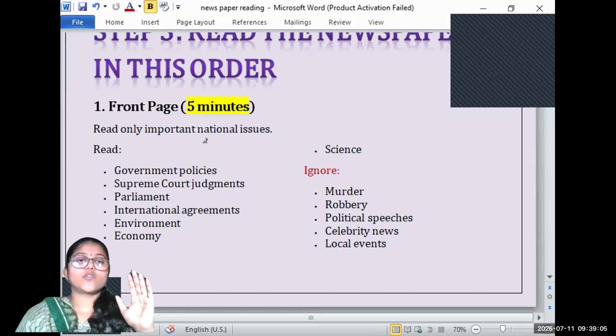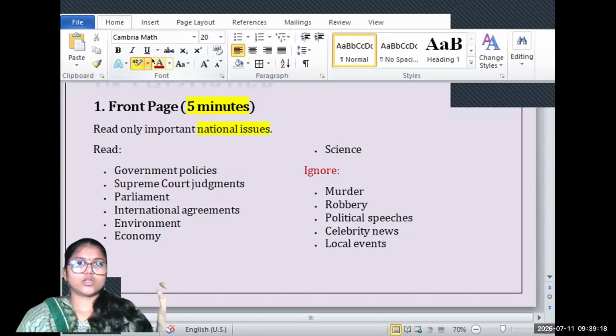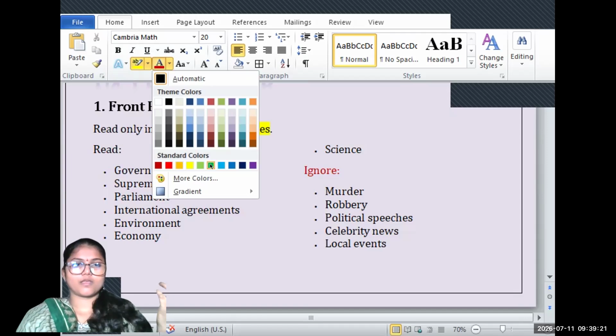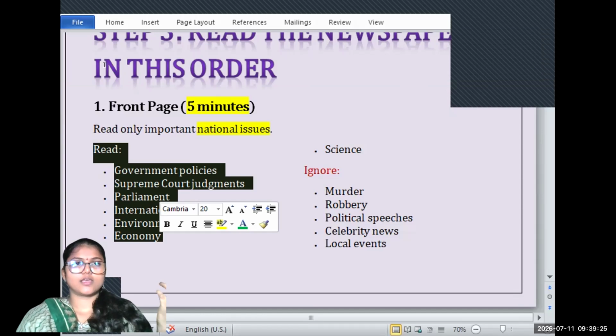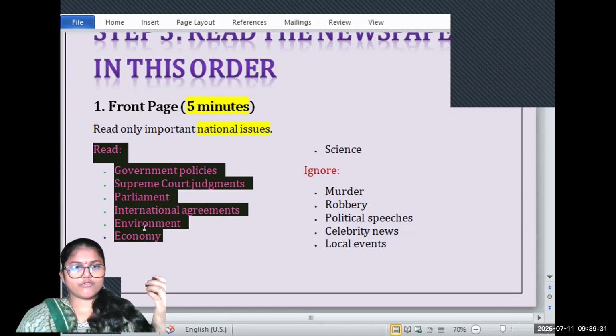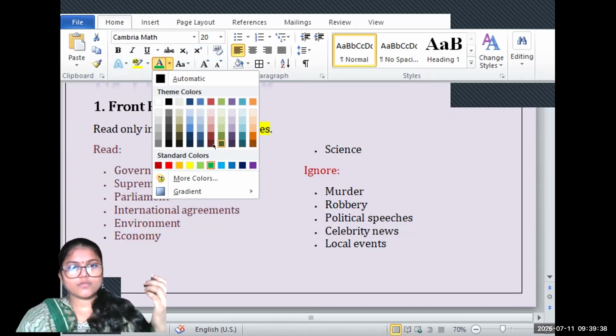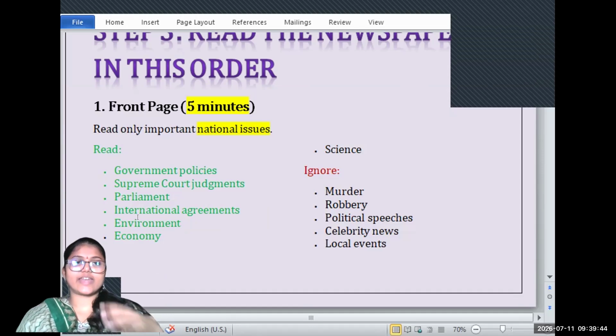Out of that, what you are supposed to read are the issues related to national importance: information related to government policies, Supreme Court judgments, Parliament laws, any amendments, or any international agreement.